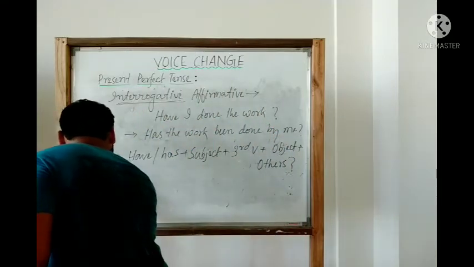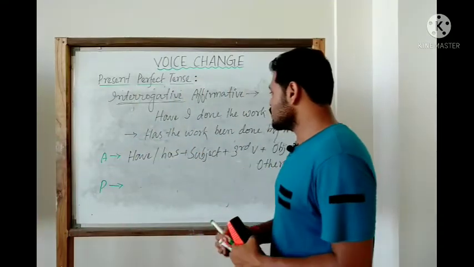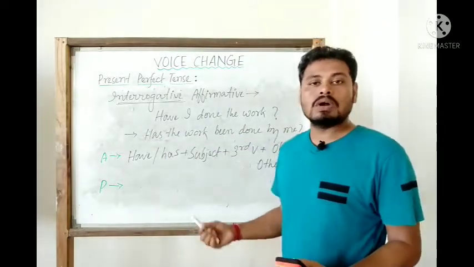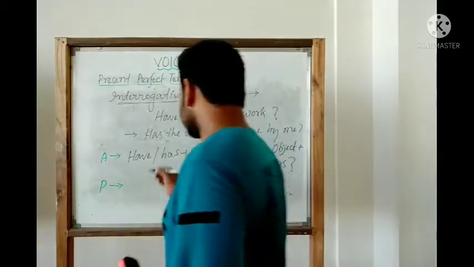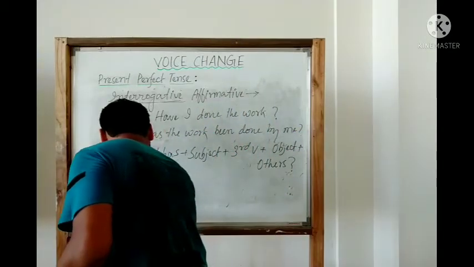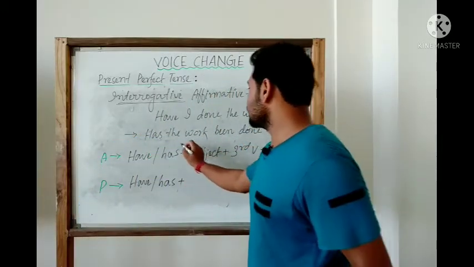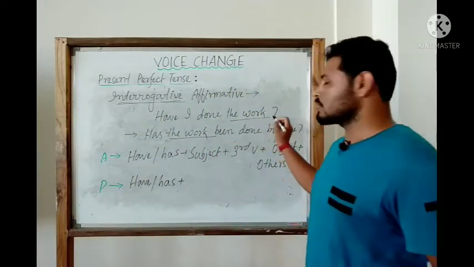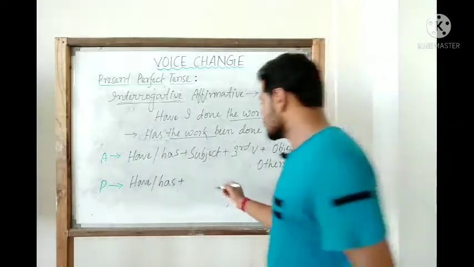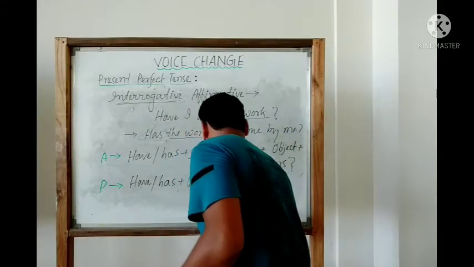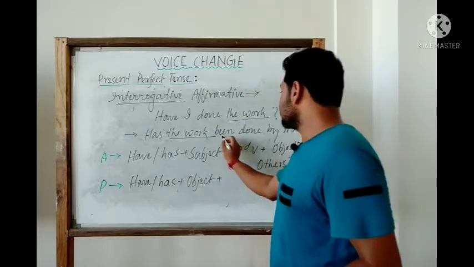Let us have the passive structure, the passive one. If we look at the sentence, at the very beginning, what do we have? We have like this, have or has. Then what do we have? The work. The work, that means the object. Plus what do we have? Been.